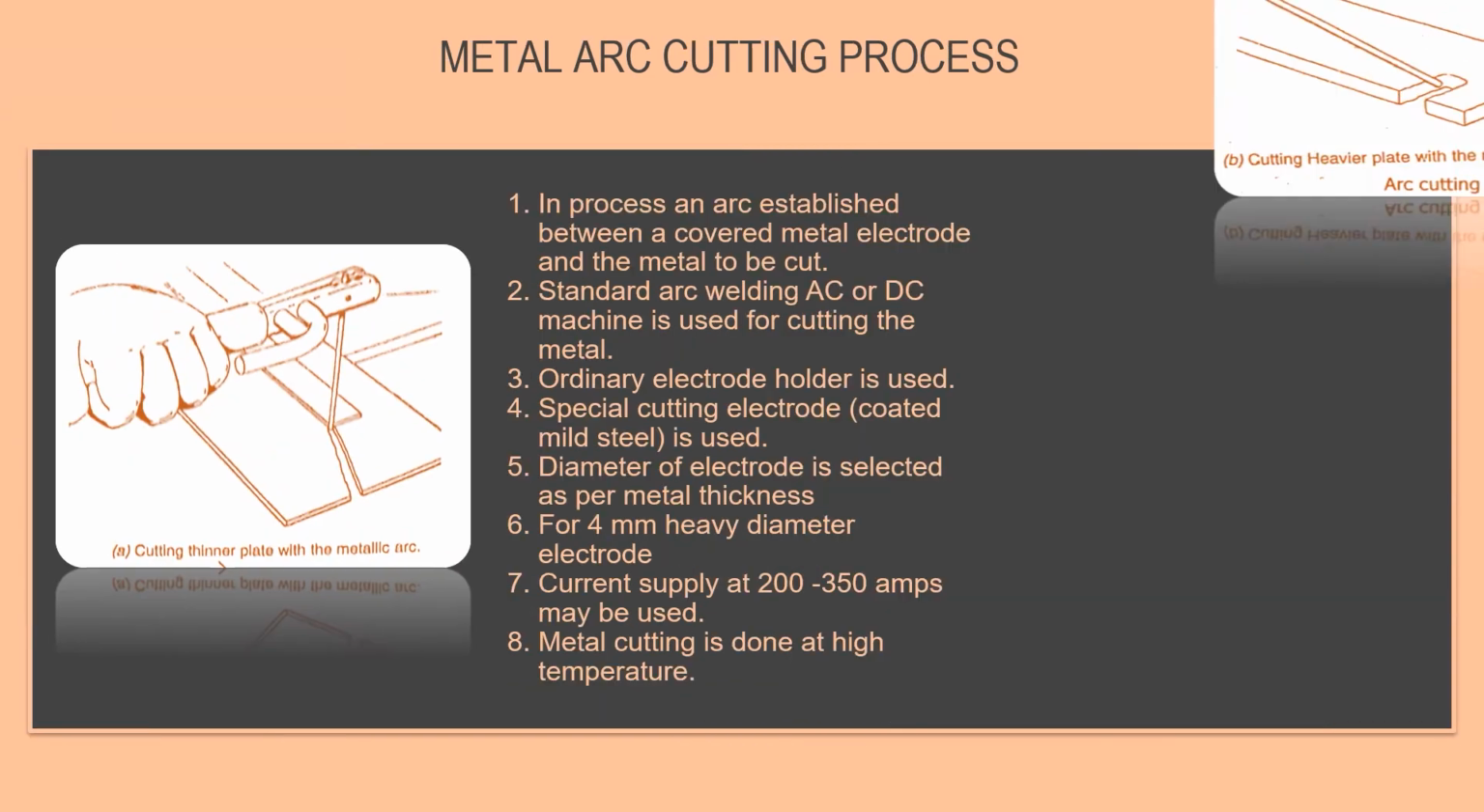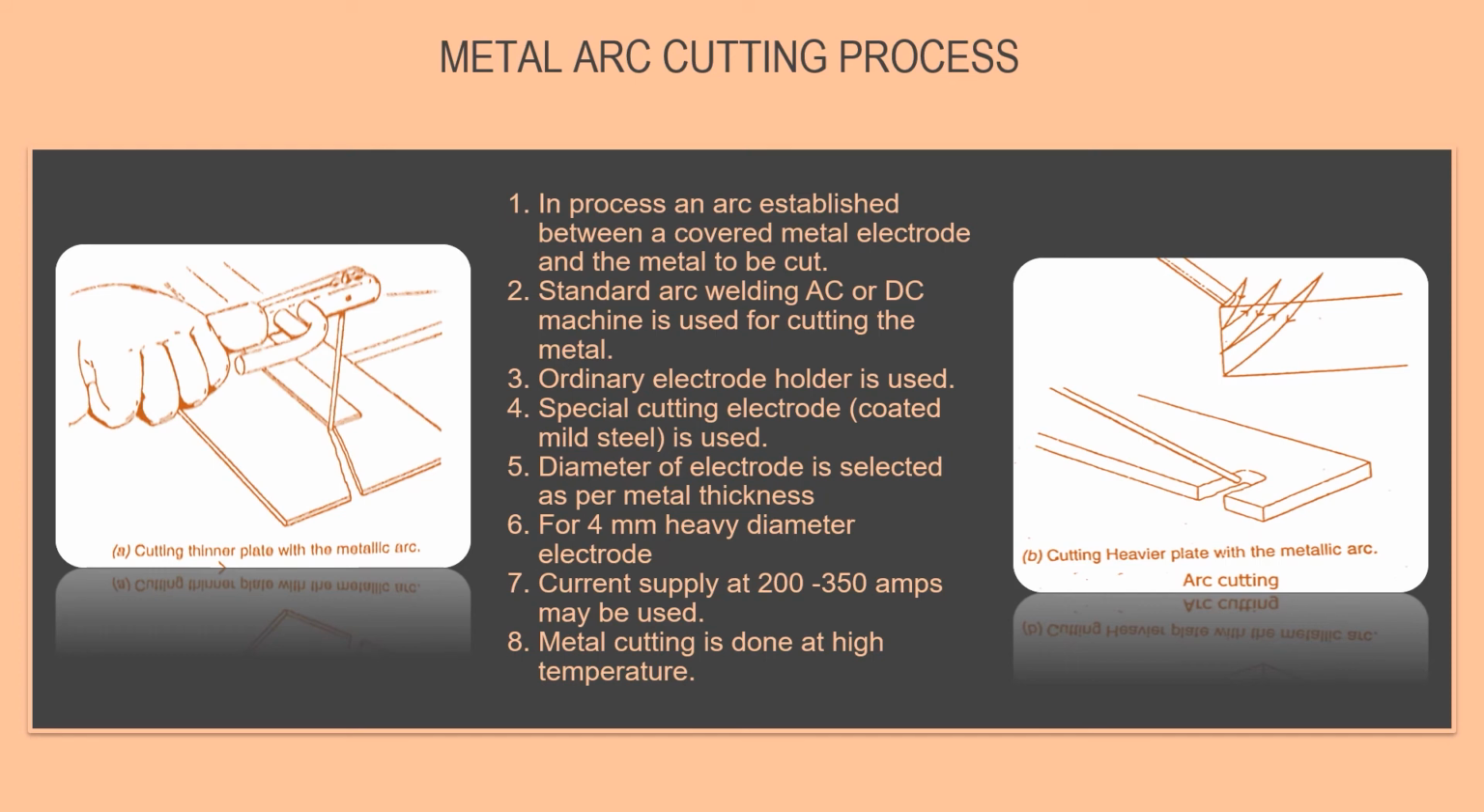Metal arc cutting process. In this process, an arc is established between a metal electrode and the metal to be cut. Standard arc welding AC and DC machines are used. An ordinary electrode holder is used. Current supply is 200 to 350 amps. Metal cutting is done at high temperature.